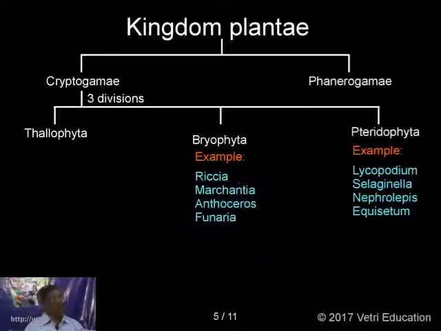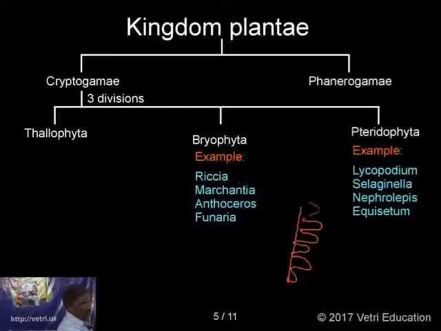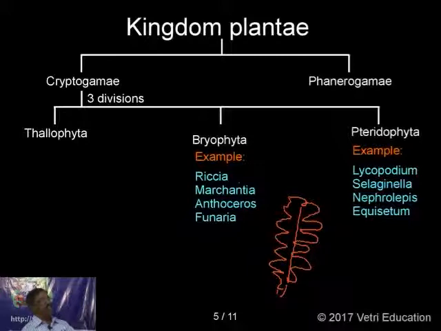Next, we'll go to Pteridophyta. Pteron means feather, feather-like. Feather-like means in a feather, you will happen to see there is a central vein, and on the central vein the leaves are arranged like this. This is also called the fronds. The leaves of pteridophytes are called fronds, where the leaves are like this. So it is called Pteridophyta.